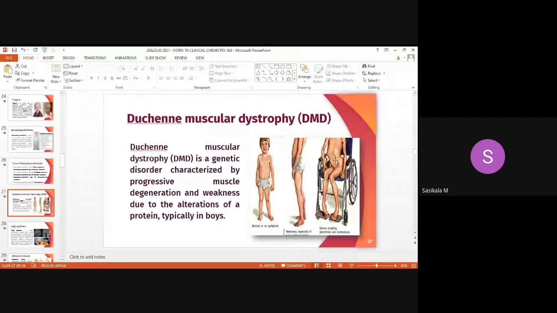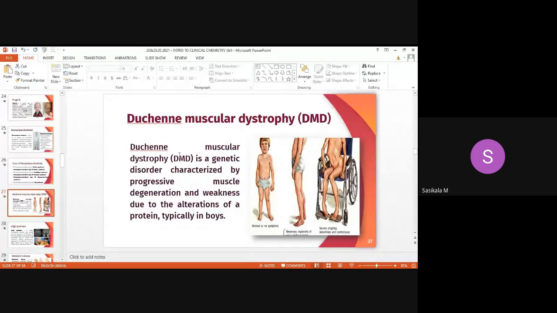In prolonged time, if a person has DMD, muscular dystrophy, it leads to an appearance of the body like this, due to muscle degeneration. Degeneration means muscle is not properly generated. Muscle formation is not proper. So this is called muscular dystrophy.